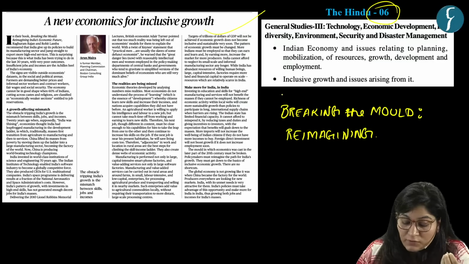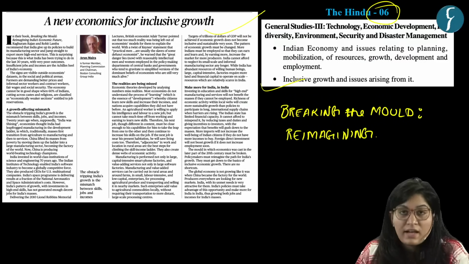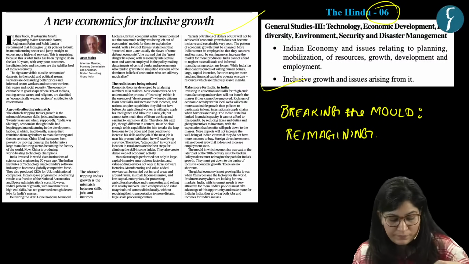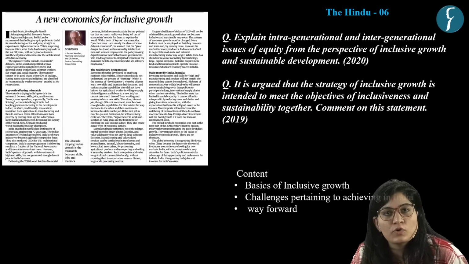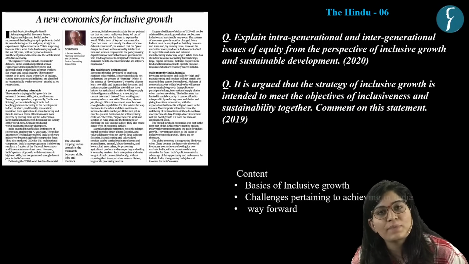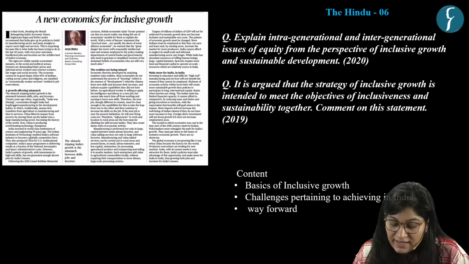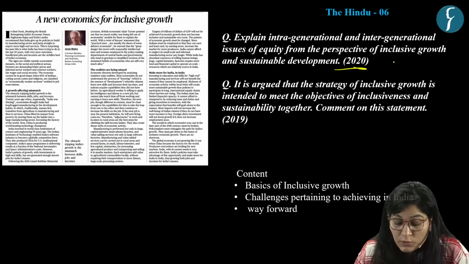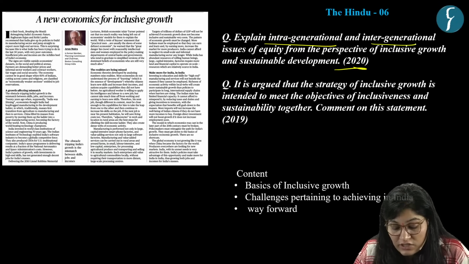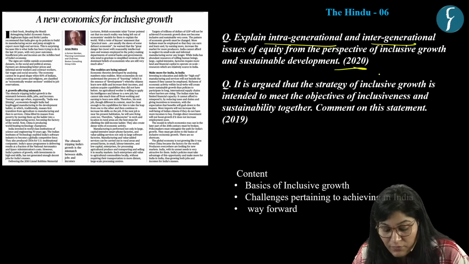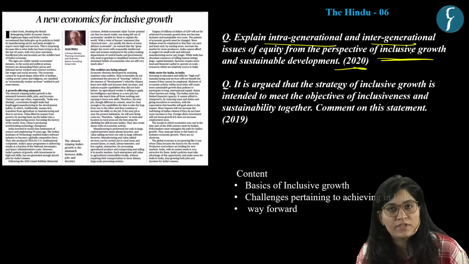And this inclusive growth is mentioned in your syllabus under GS paper 3. Also, UPSC has been asking questions based on important aspects related to inclusive growth. Like in the year 2020, there was a question which talks about intra-generational and intergenerational issues of equity from the perspective of inclusive growth.